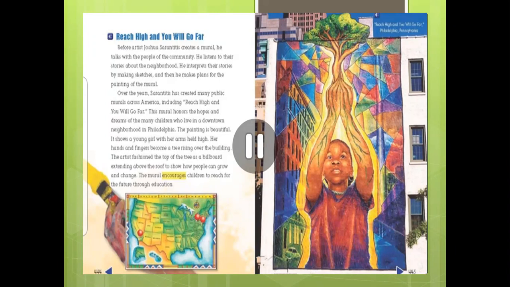So everything changes, not just by changing the country. Nothing is going to change when I move from Syria to America. Nothing is going to change. But only if I work hard, only if I dream and I try to do what I want to do. And I can get that only by getting better and better knowledge. And this mural was painted in order for children to hope and dream big.